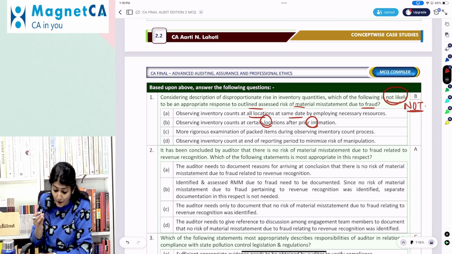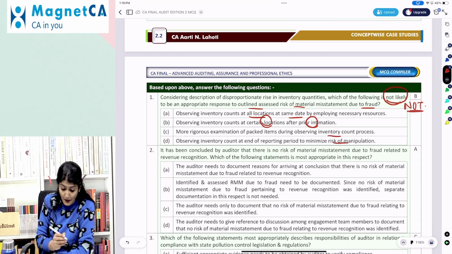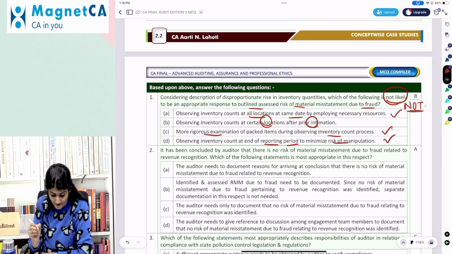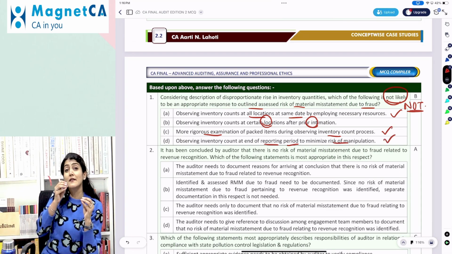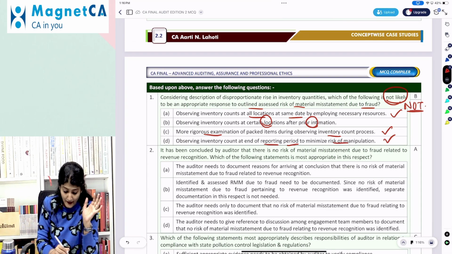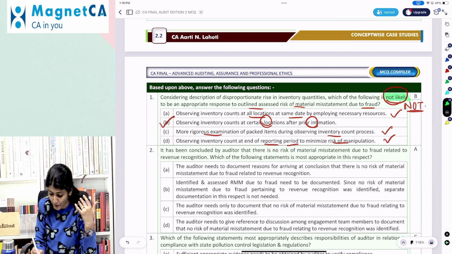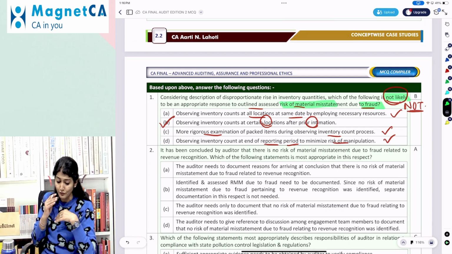Observing the inventory count at the end of the reporting period to minimize the risk of manipulation. So more rigorous examination at the end of the reporting period, all locations to be covered. Observing inventory count at certain locations and that too with prior intimation. What does it say? Not likely to be an appropriate response for the RMM due to fraud.